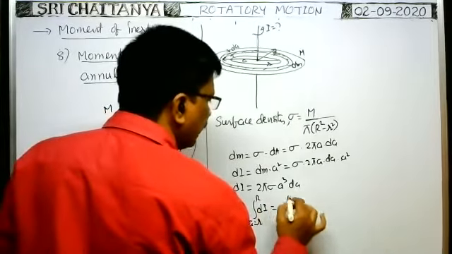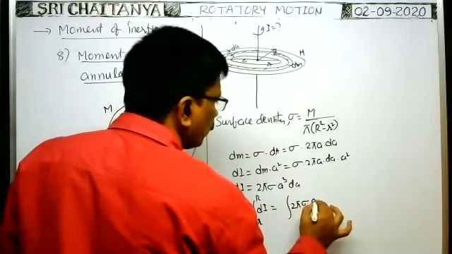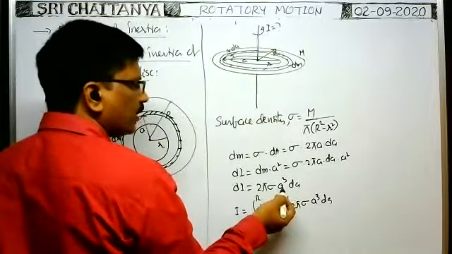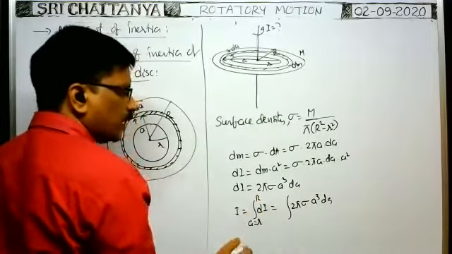That is equal to integral dI, means 2 pi sigma into a cube dA. When you consider a number of elements, the radius of the elements changes. That means a is variable, remaining does not change.